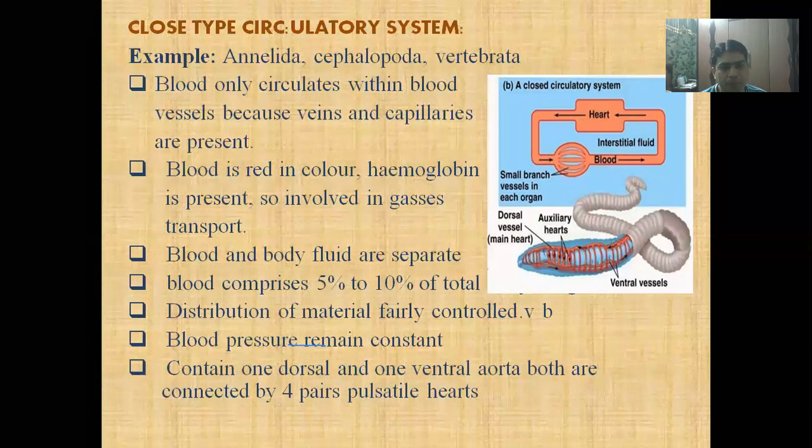Blood and body fluid are separated, meaning interstitial fluid is separate and blood is separate. We cannot use the term hemolymph here. In the closed type circulatory system, blood comprises 5% to 10% of total body weight. The distribution of material is fairly controlled.